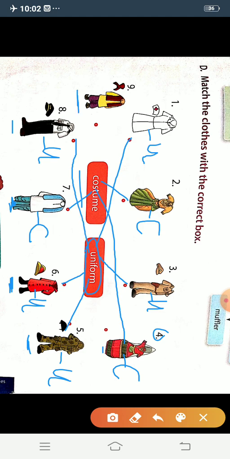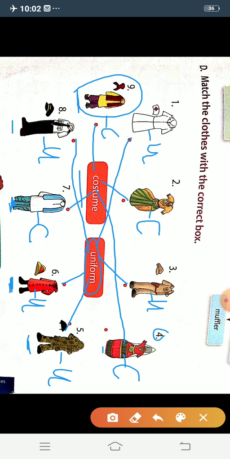Here, students, tell me what is this? This is a dress of Punjab. Punjabi men are wearing this type of dress. It is called costume and we match it with the costume.